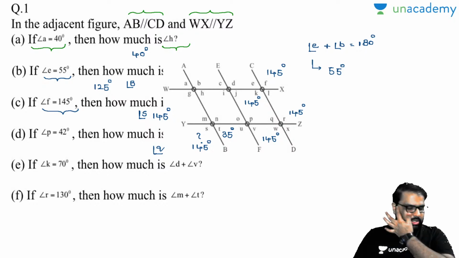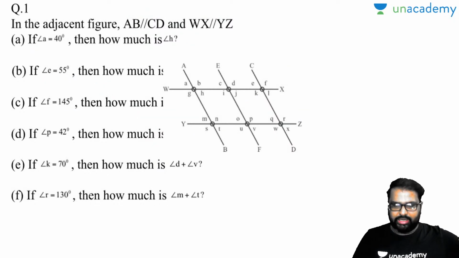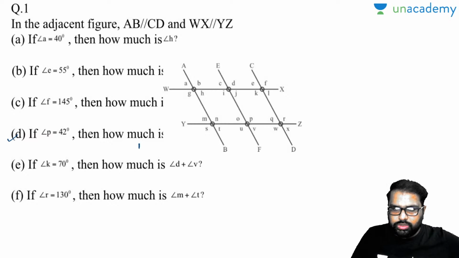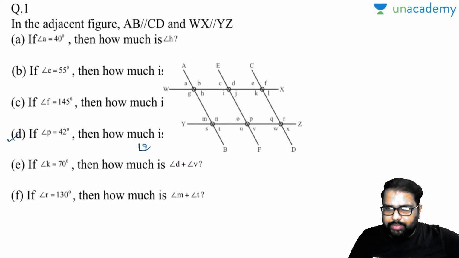Chalo, let's solve the next question. I have one more slide. It is the same question, but we have to solve question D here. You have to find out how much is angle Q. So this is the question asked, angle Q. Now where is angle P? Angle P is here, 42 degrees. Okay, fine. Now you are asked to find out angle Q. Angle Q is here.